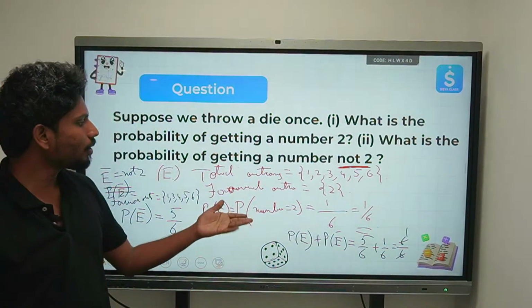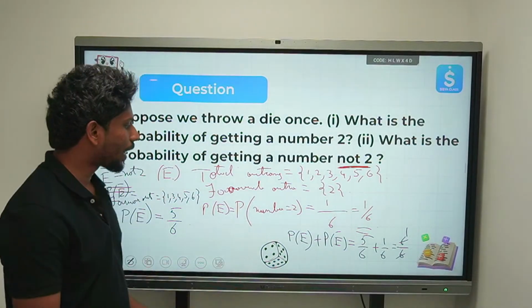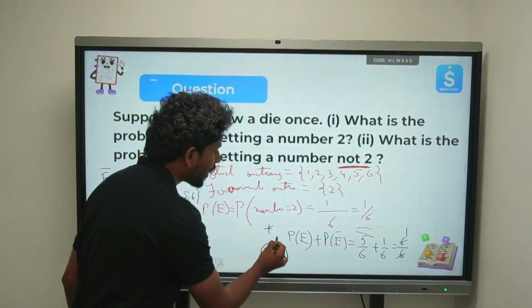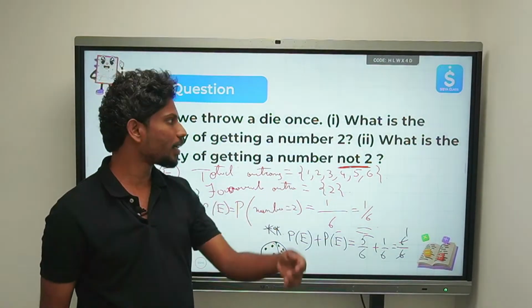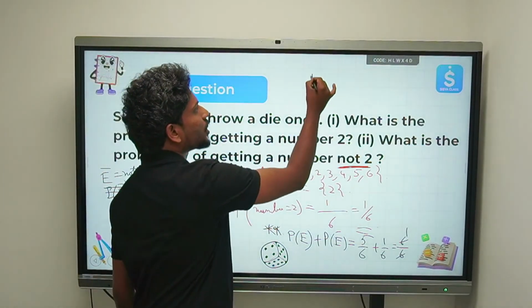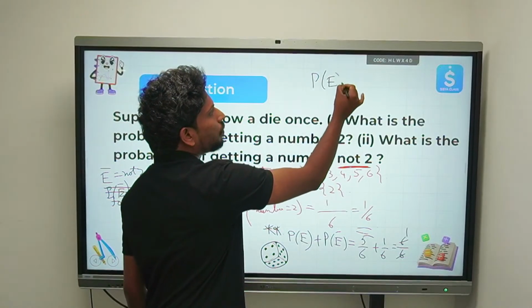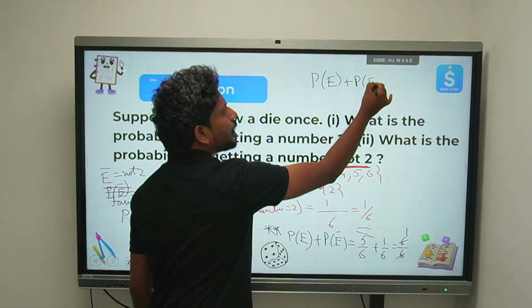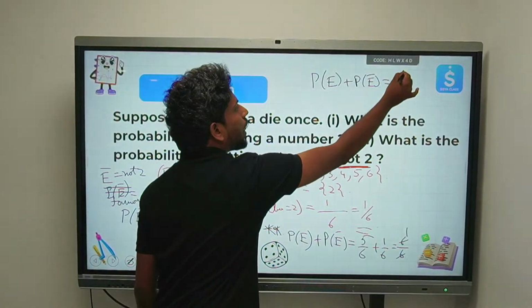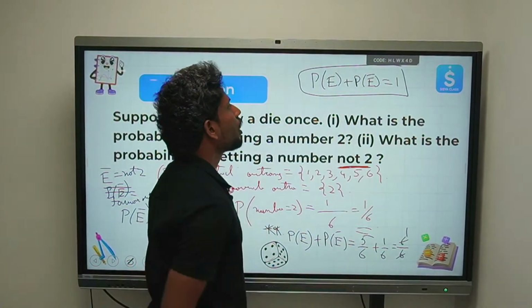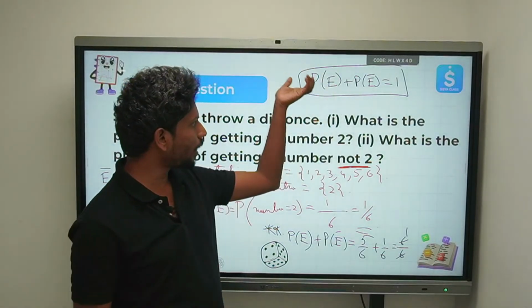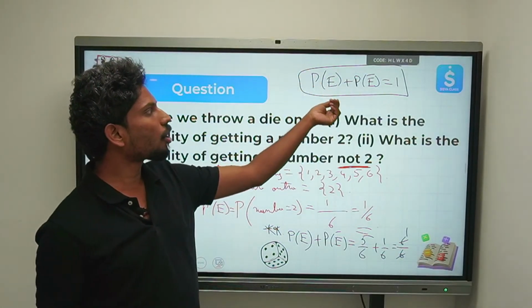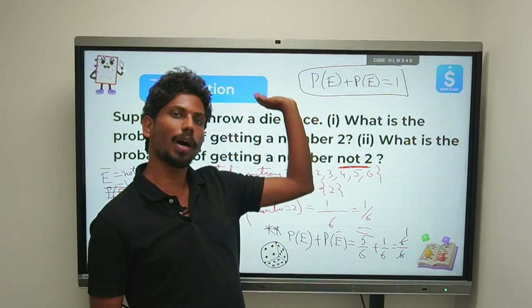So this is how our question has gone. Understand this clause. This is very, very important. Whenever you have to find the complementary of an event, you always remember this relation: P of E plus P of E bar is equal to 1, right? So if you can find the probability of one event, for the complementary event you just need to subtract it from 1, right?